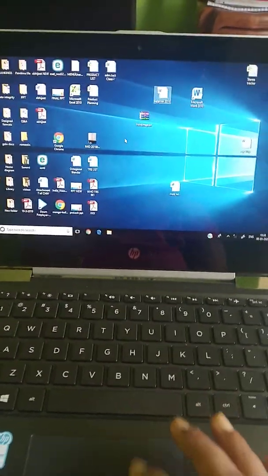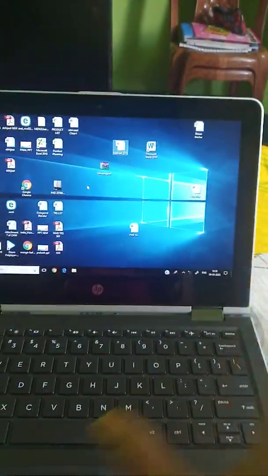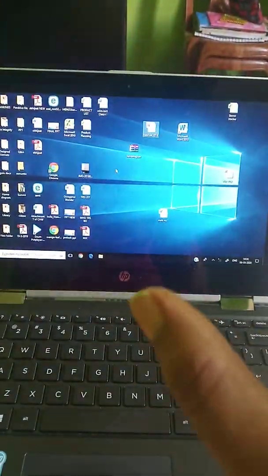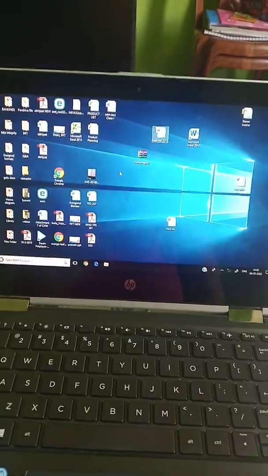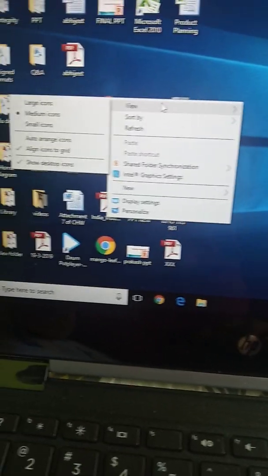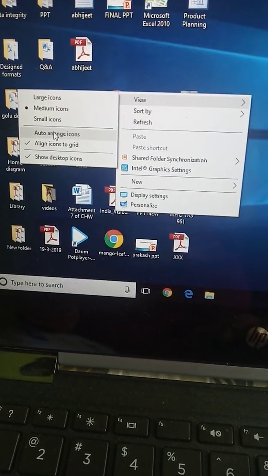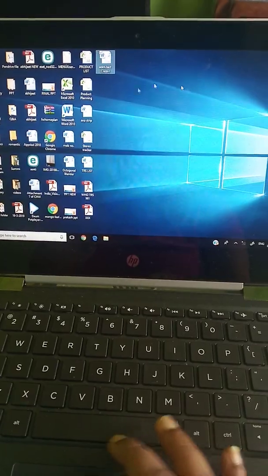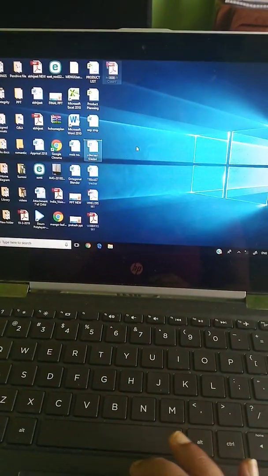See, all are unmanaged, not managed in a proper way. So we'll do the right click. This is our right click. Then we'll do the view. What will we click? View. Then here is one option, auto arrange icons. Auto arrange. You see everything has come into place. And again I'm showing you like this.